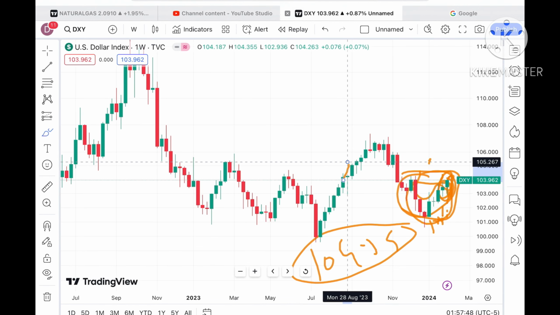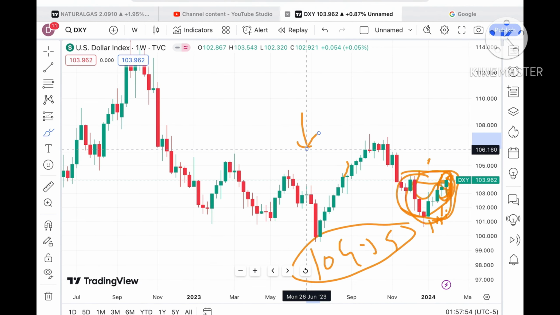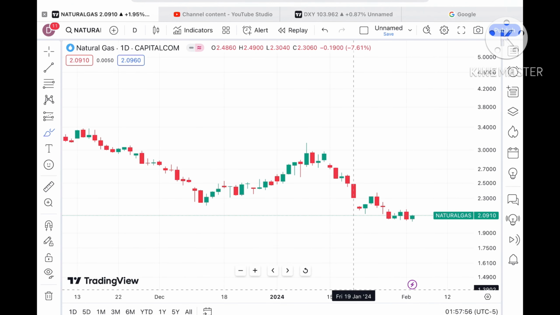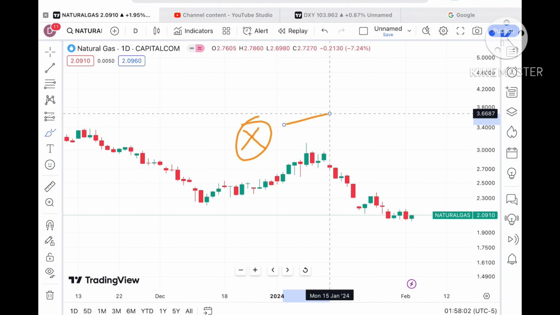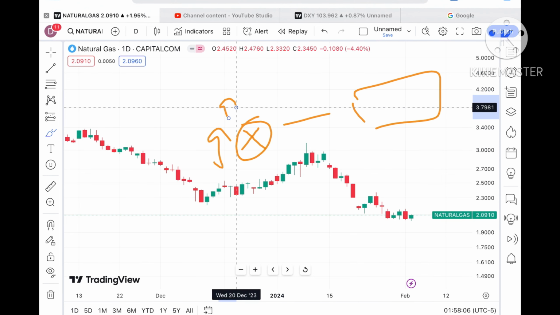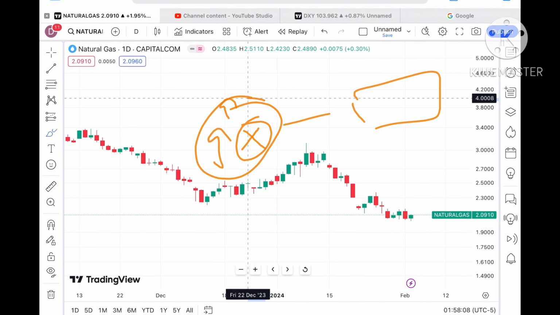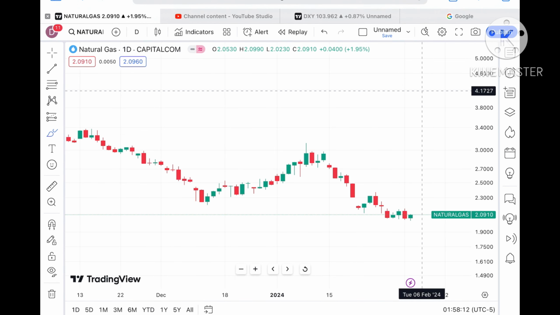If the price of the dollar index is moving upside, chances are very high that other commodities can fall further down, because import and export depend on the dollar. When the price of the dollar index increases, they have to pay more for the same quantity. This is how it affects the price.